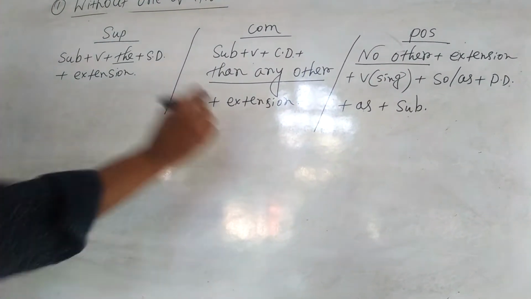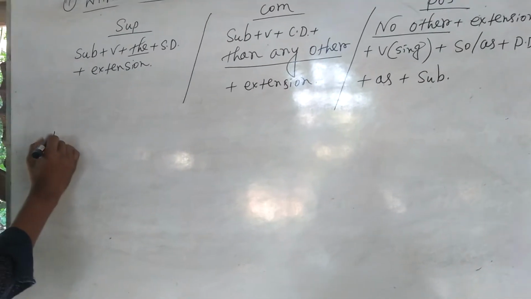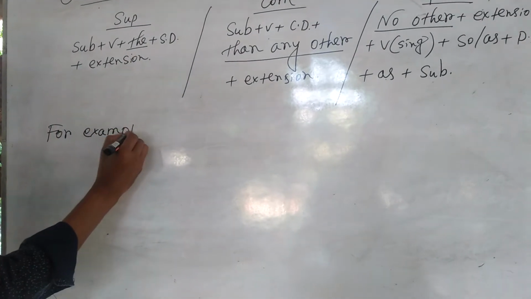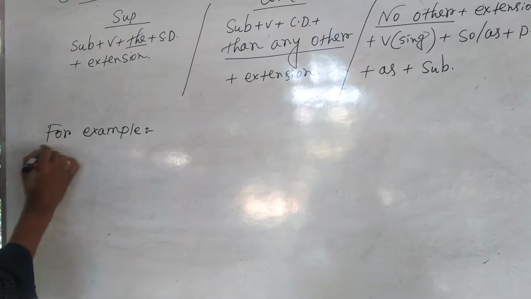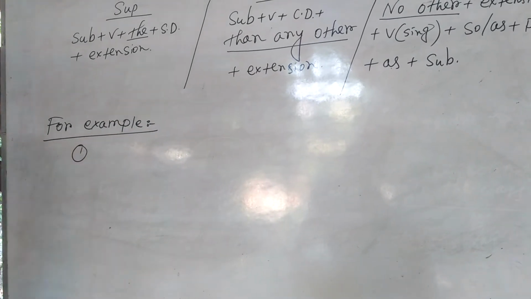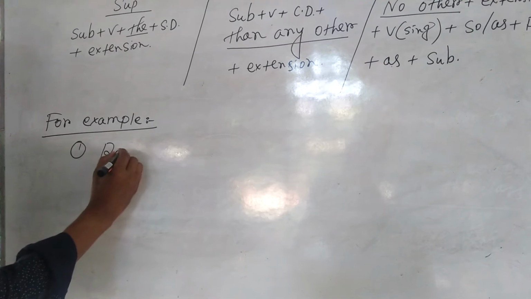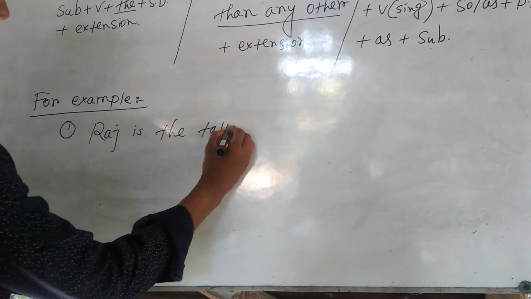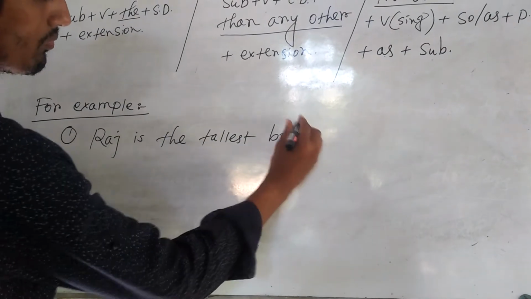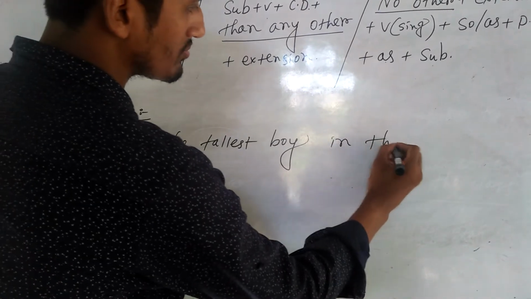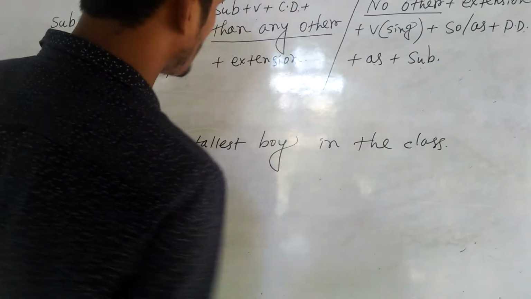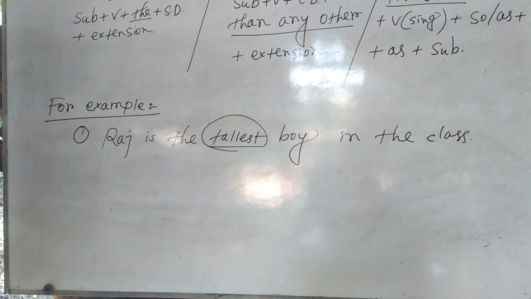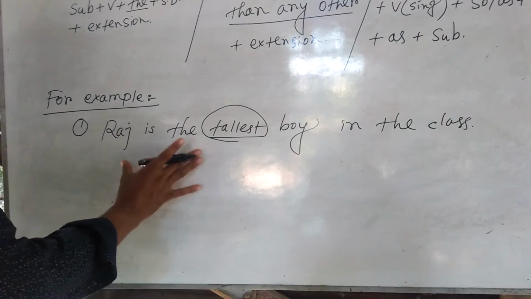Okay, for example, we can write Raj is the tallest boy in the class. Okay, Raj is the tallest boy in the class. Tallest is a word of superlative degree, so it is a superlative degree.